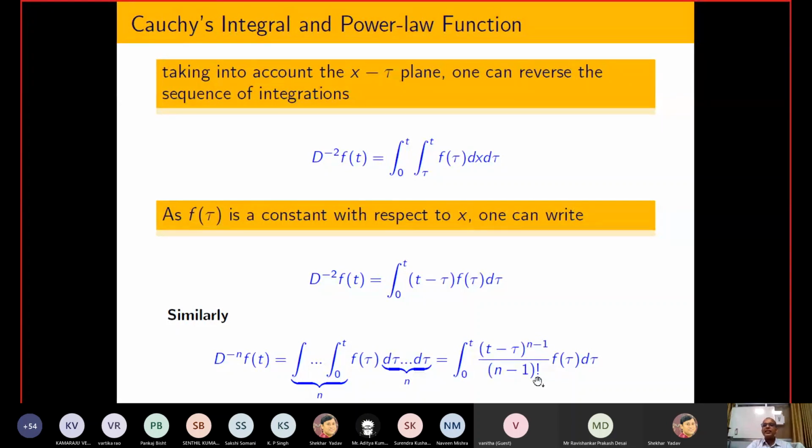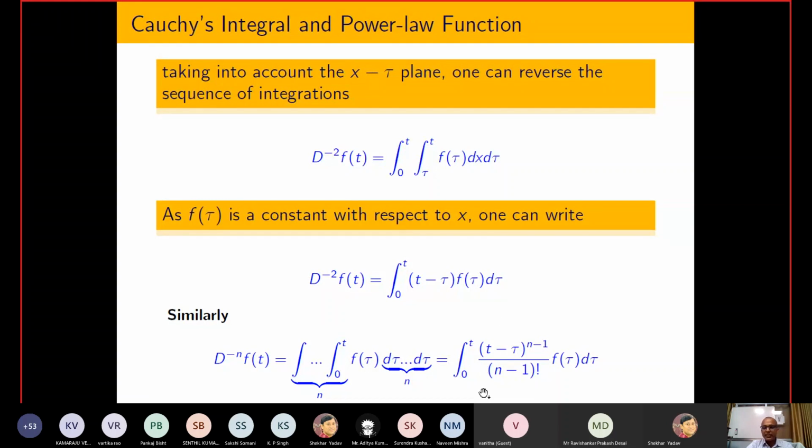In the Cauchy integral, what we observe is that a factorial function, of the type (n minus 1) factorial, comes into the picture. Now I am going to talk about the intermediate derivative. We have to understand that if I take an integer order n, then how this particular quantity is changing.